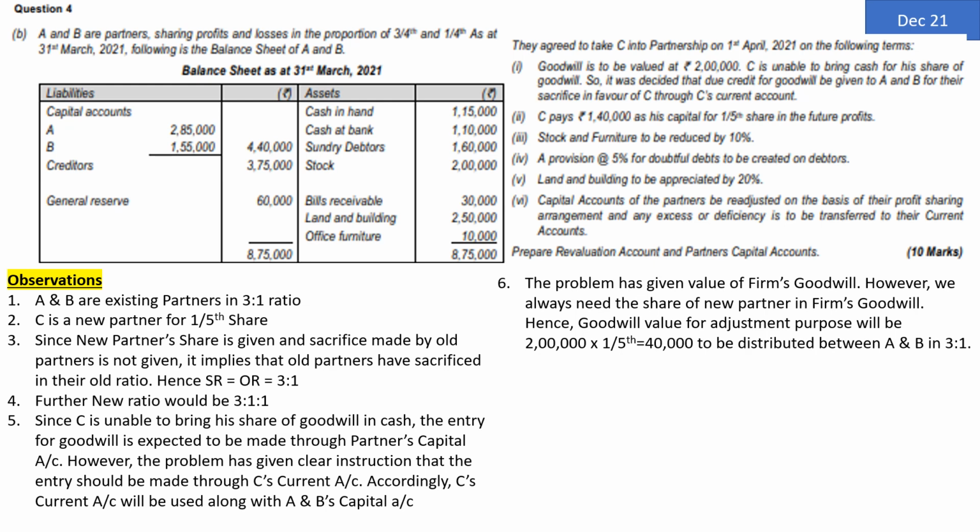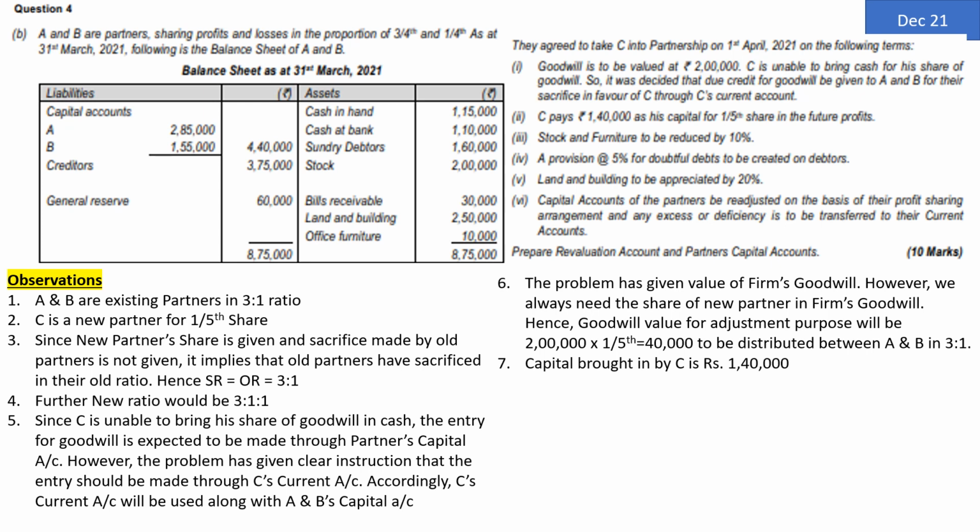The problem has given the value of the firm's goodwill. Adjustment number 1, goodwill is valued at rupees 2 lakh. So that is the firm's goodwill. However, we always need the share of the new partner in the firm's goodwill. Hence, the value of goodwill for the purpose of adjustment would be 2 lakh, firm's goodwill, into 1/5, C's share, is equal to 40,000, and it will be distributed to A and B in their sacrifice ratio, which happens to be equal to their old ratio, that is 3:1.